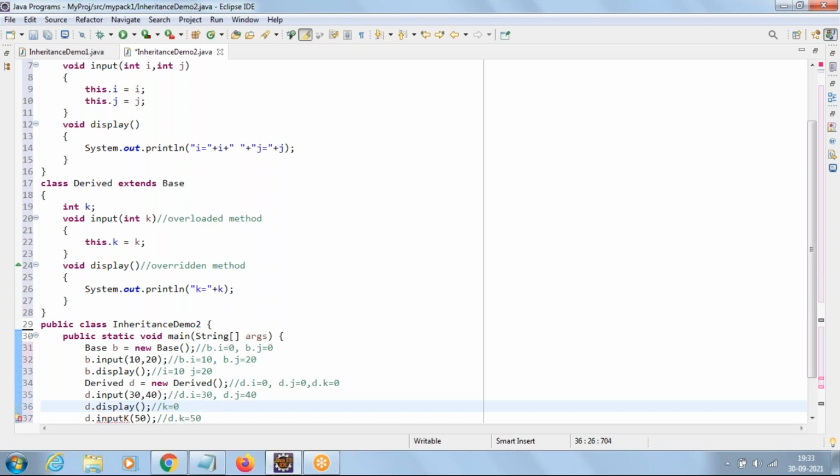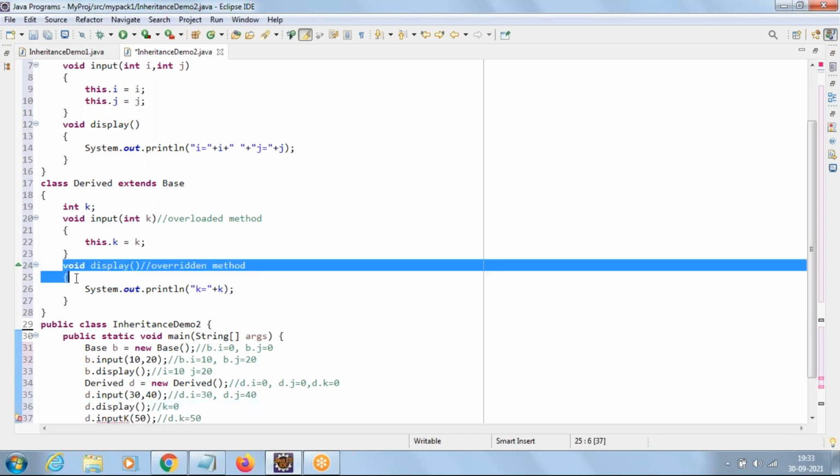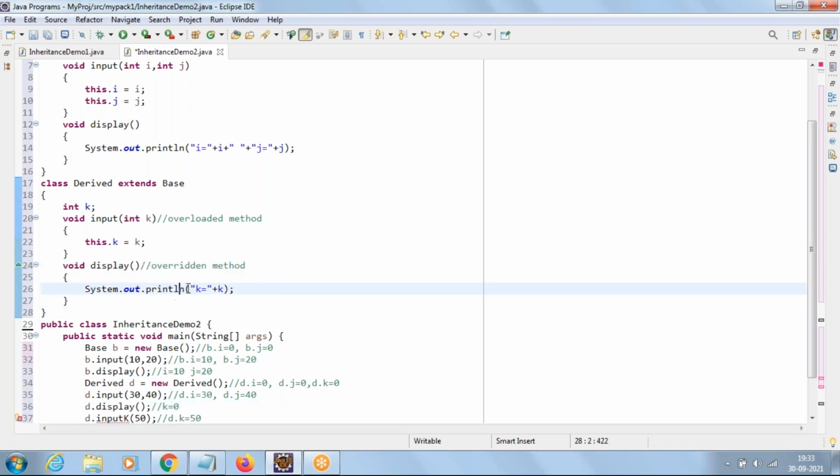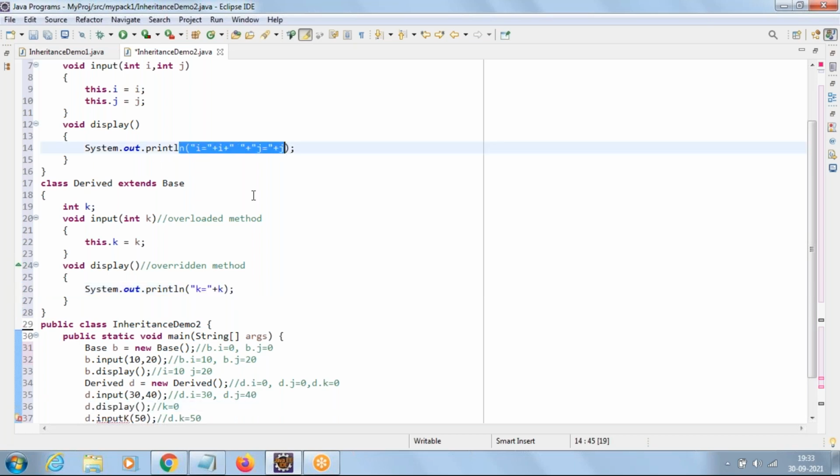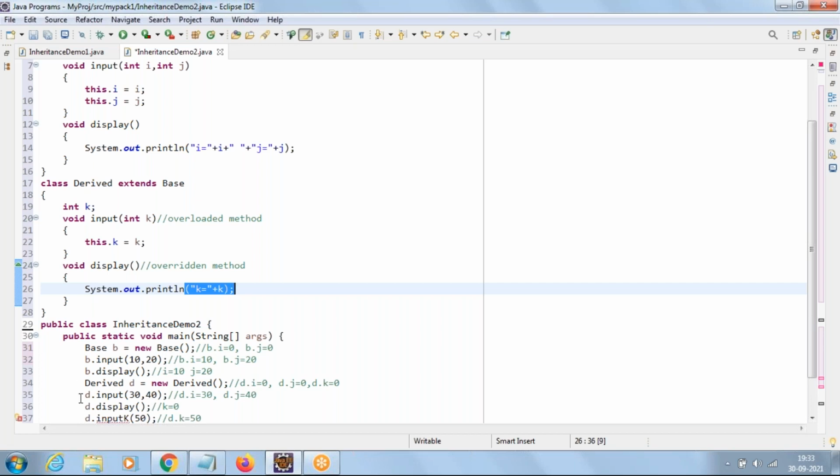Now understand carefully. Whenever we say d dot display, it goes to the derived class display, printing only the k value. But our objective now is, when you call d dot display, I want to print the ij value and even the k value. Who is taking care of displaying the ij value? The base class display method. So from derived class display, I want to jump to base class display.